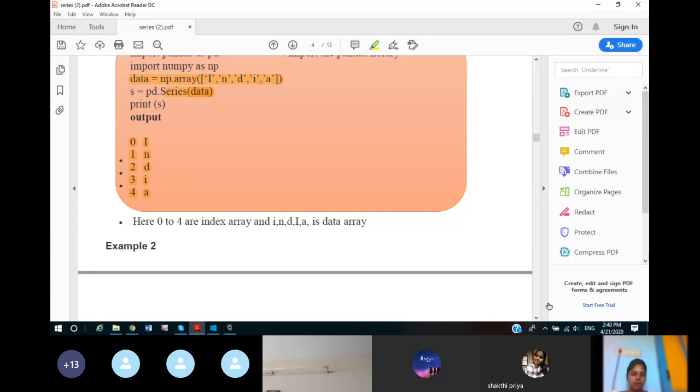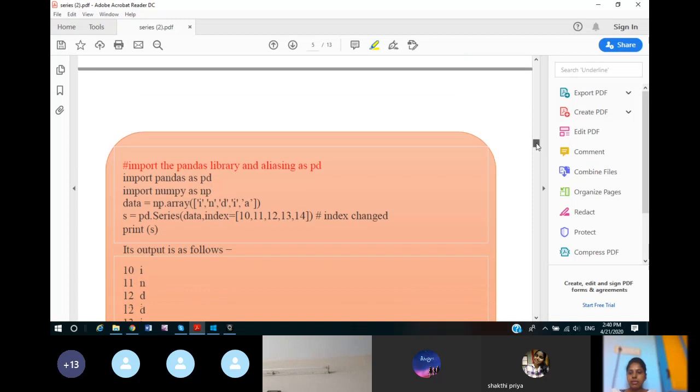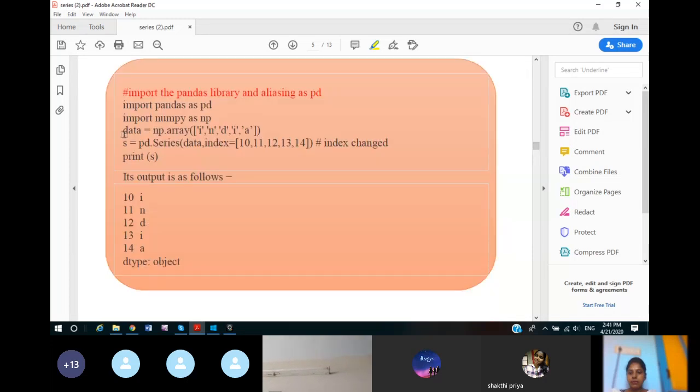So remember this method. An array can be created and the array object can be called in the series function, so you can create a series using an array. Now one more example. Create an array, then create a series, call the array object data inside the series function, and then you can mention indexes on your own. You don't want the default indexes like 0, 1, 2, 3, 4.